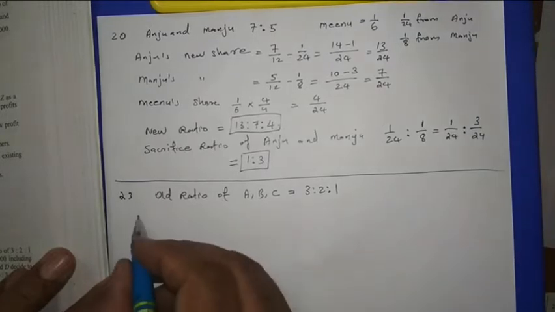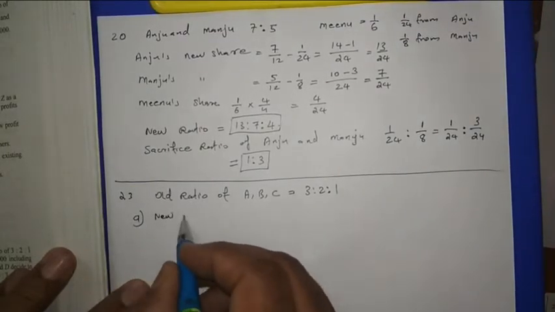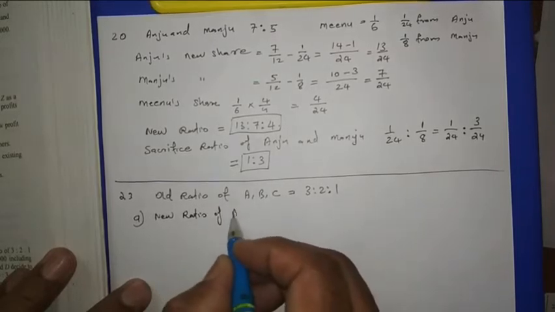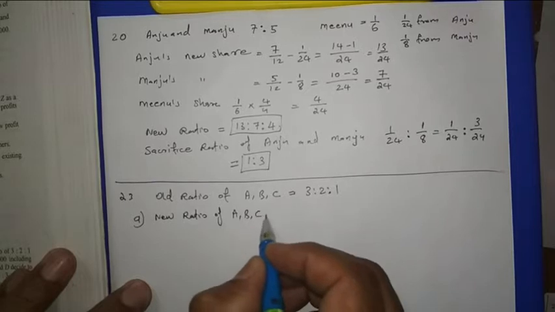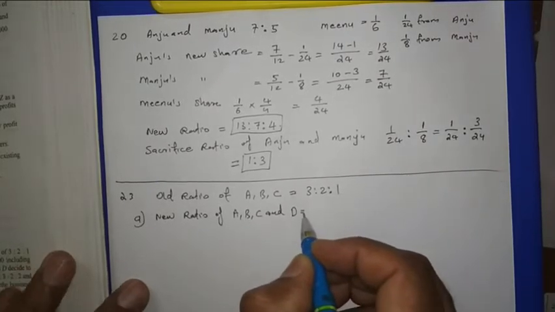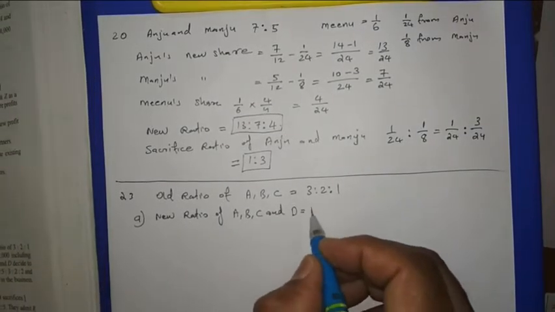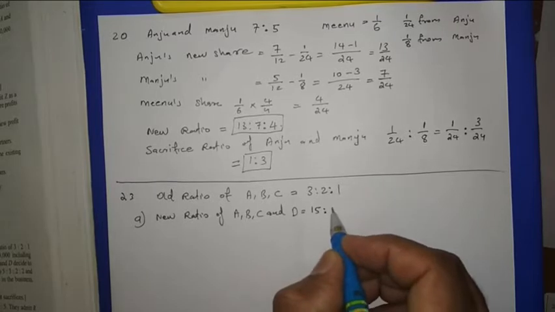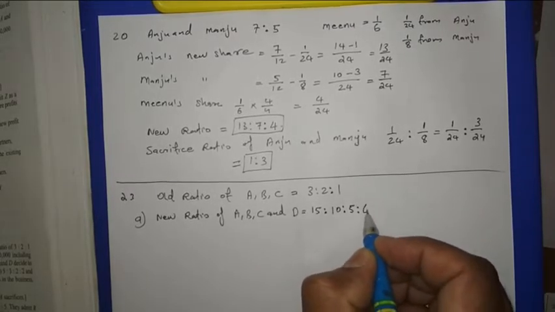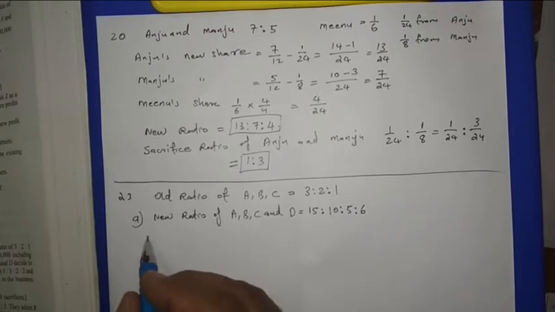Now first case, the new ratio of A, B, C and D is given, 15:10:5:6 in this case.